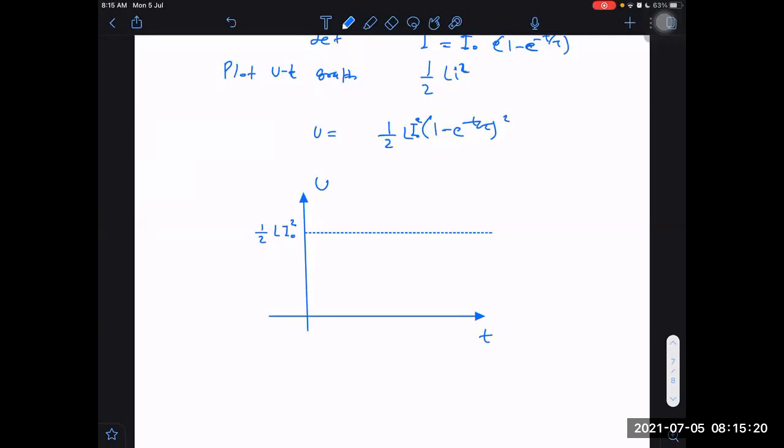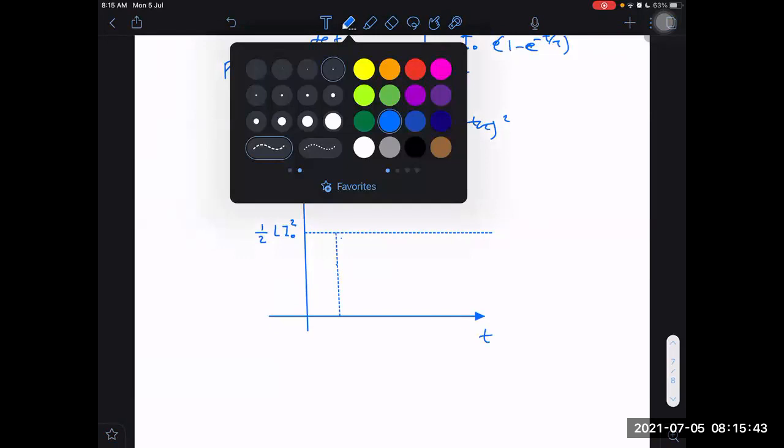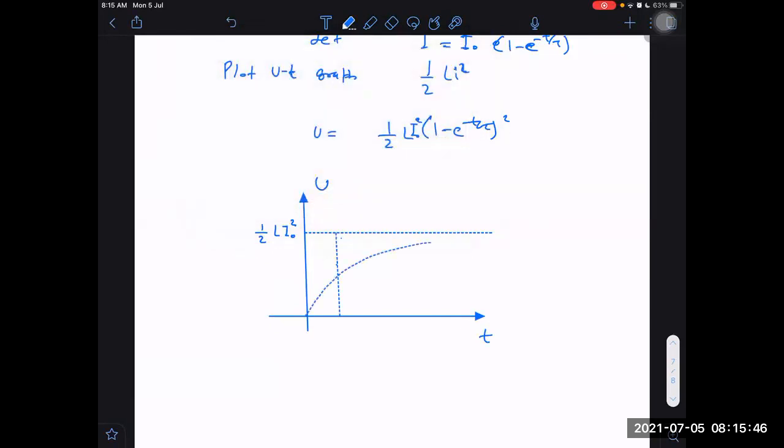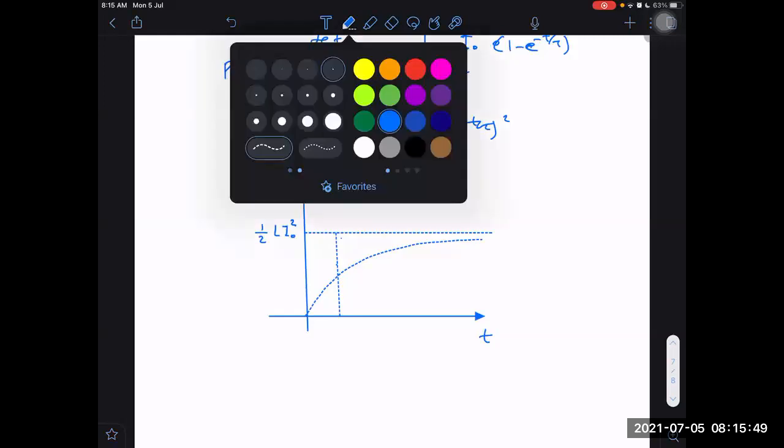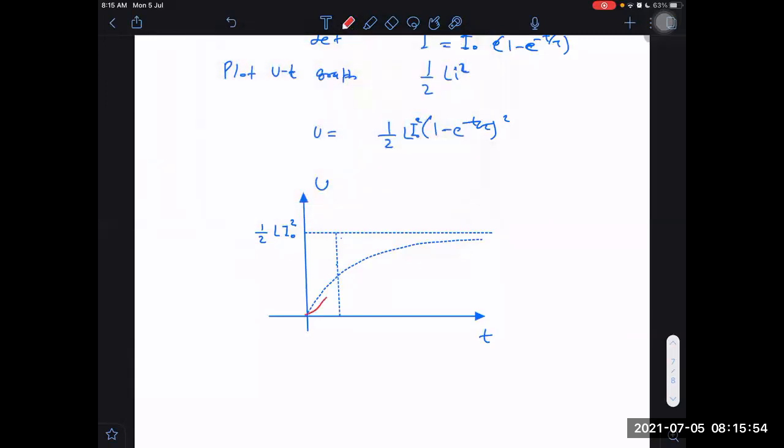But here, instead of the usual graph, it will be something like this now. This will be the graph.